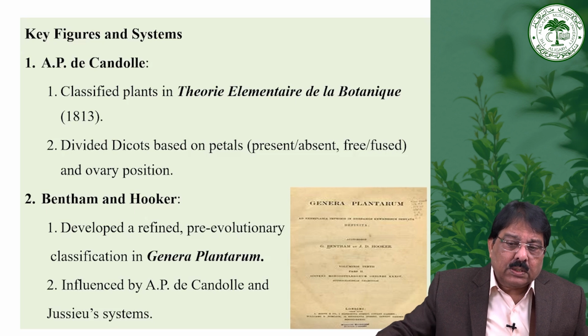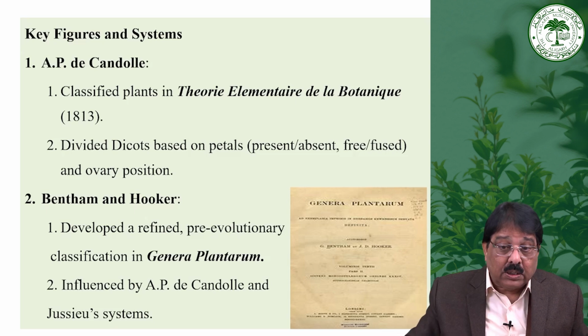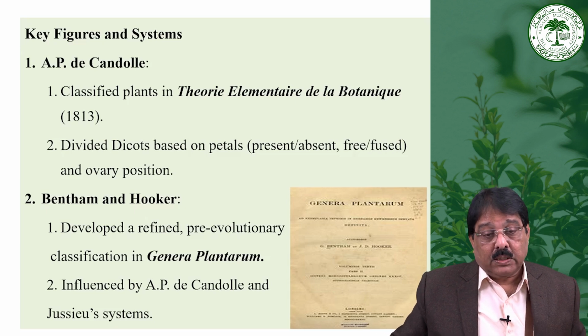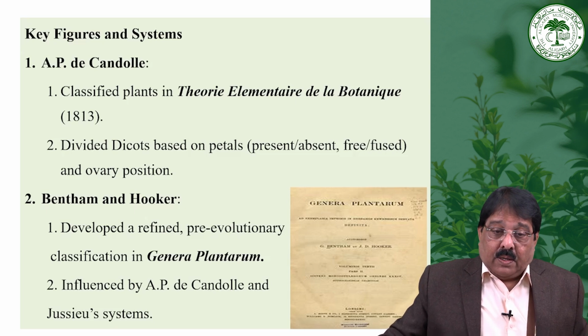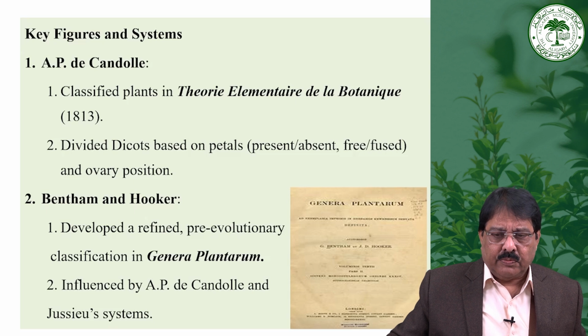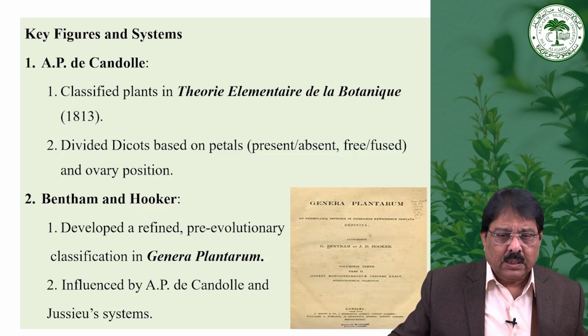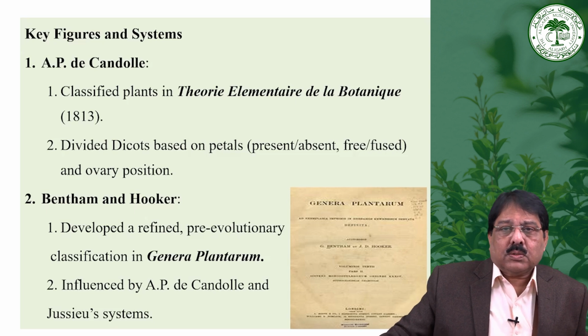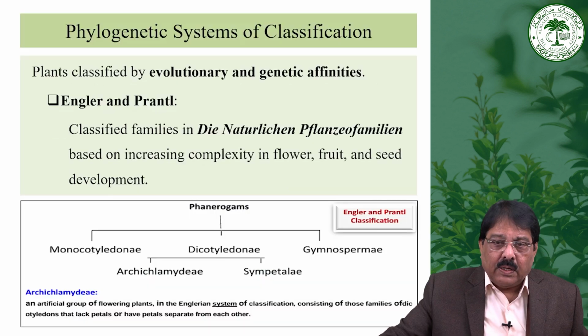Then Bentham and Hooker wrote the Genera Plantarum, influenced by the A.P. de Candolle and Jussieu systems. Both Bentham and Hooker were Britishers. They worked together and wrote the Genera Plantarum in 7 volumes, published during 1862 to 1883. Then the phylogenetic system of classification came into existence.